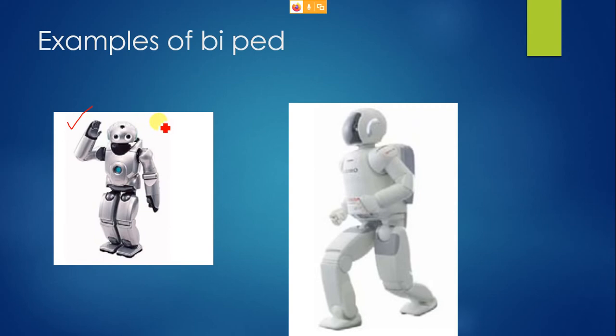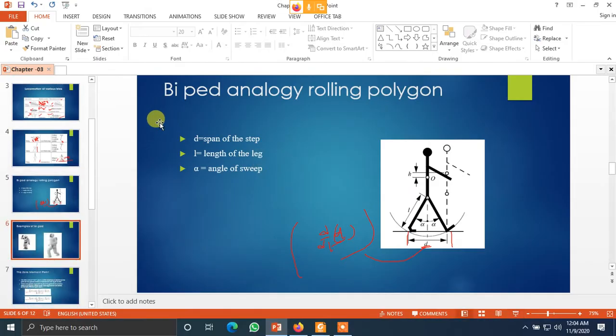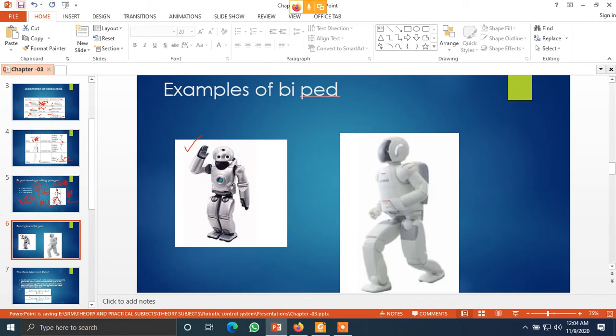Which brand makes this robot? Honda, sir. Sorry, Honda is this one. What is this one? Very popular. Toyota, sir.